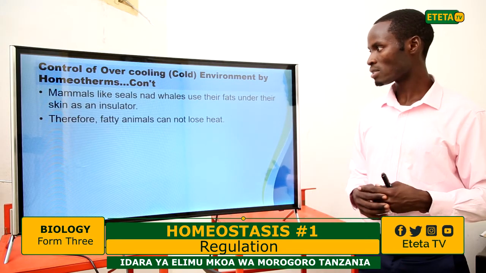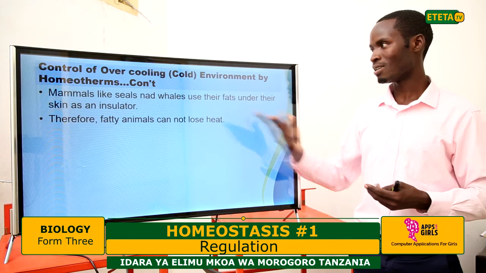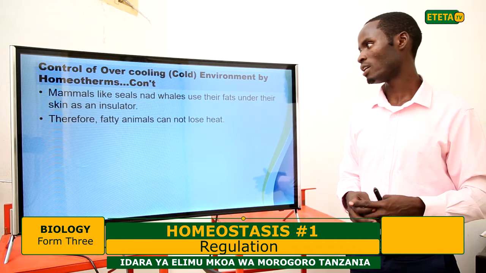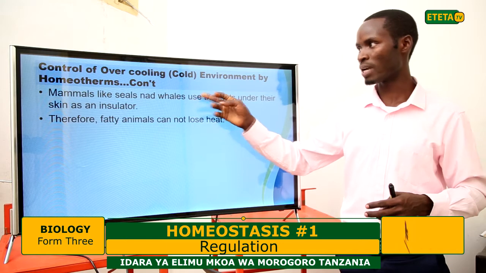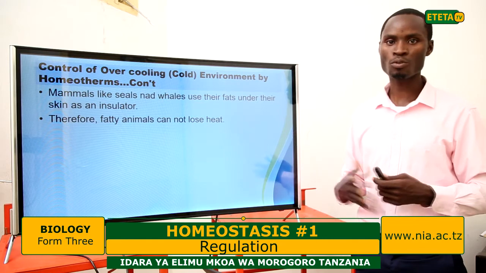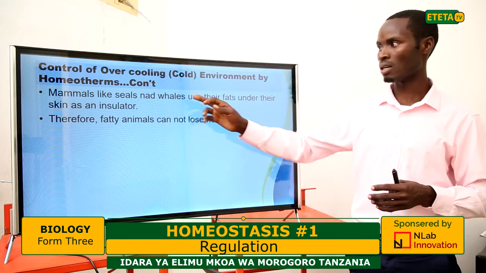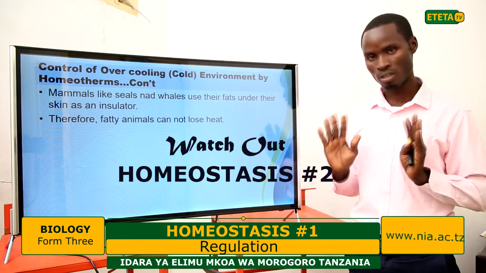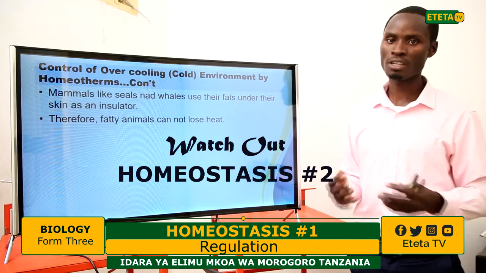Mammals like seals and whales use the fats under their skin as an insulator. Yes, some animals have a thick layer of fat in their body, and fat, as you know, is a bad conductor of heat. Also, it is a mechanism of controlling overcooling in these organisms. Even among human beings, some, especially females, have more fat layers that help them to withstand the overcooling environment. Therefore, fat animals cannot lose heat easily.